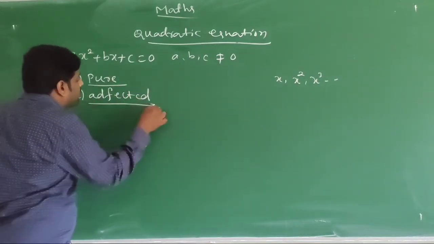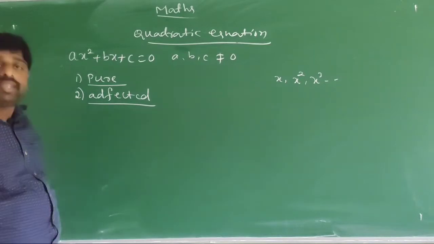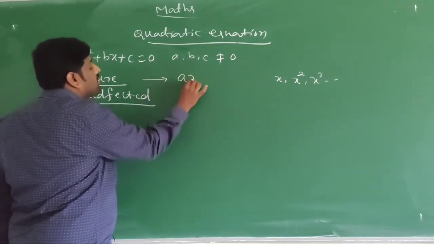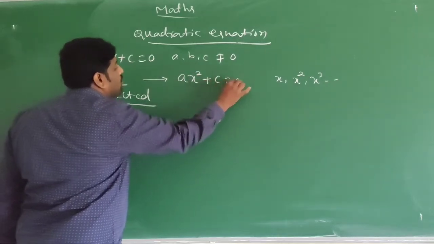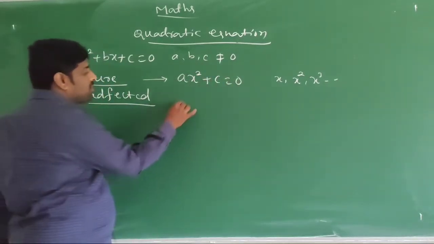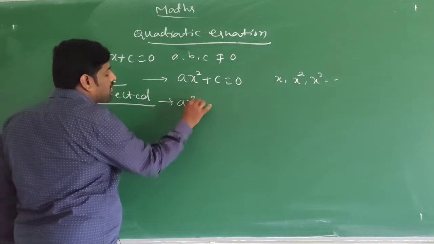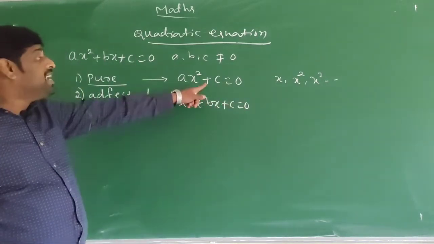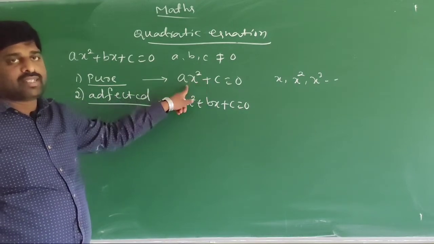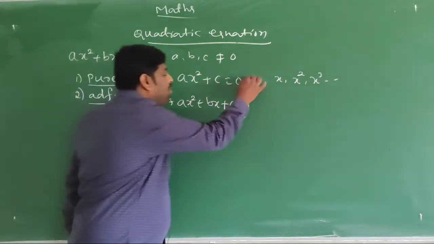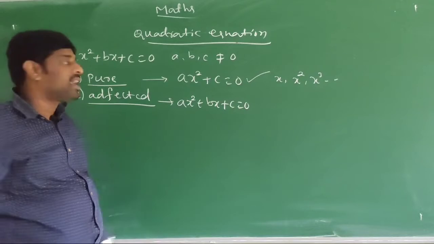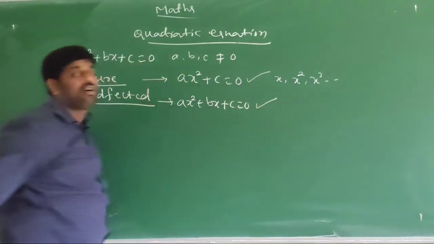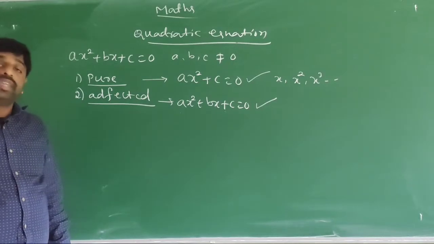A pure quadratic equation is of the form ax square plus bx plus c is equal to 0 where b is equal to 0, so ax square plus c is equal to 0. The equation ax square plus bx plus c is equal to 0 is called an additive quadratic equation.